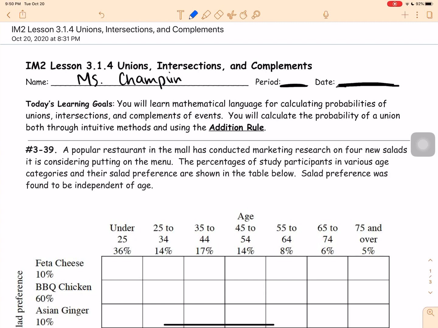Okay. Today we're going to learn something new called the addition rule. So I'm going to just incorporate it into the problems itself. So I will introduce it later on whenever it becomes relevant. But just keep in mind that this is the biggest part of this lesson, is learning how to use the addition rule and when to use it.